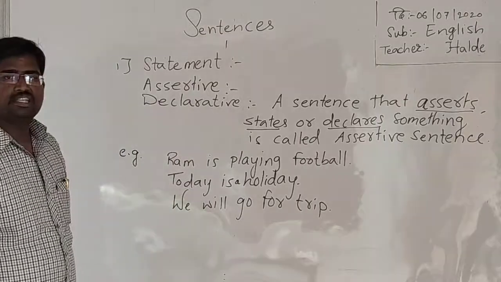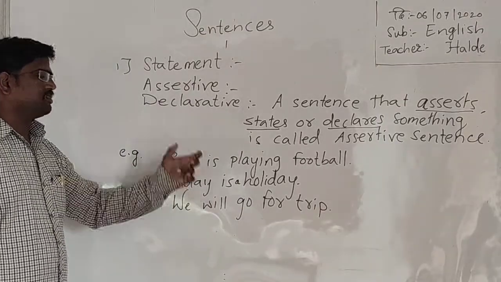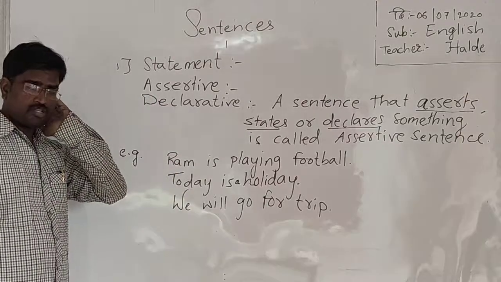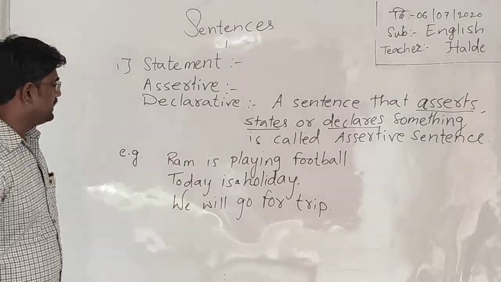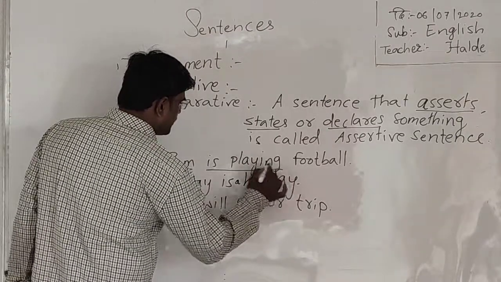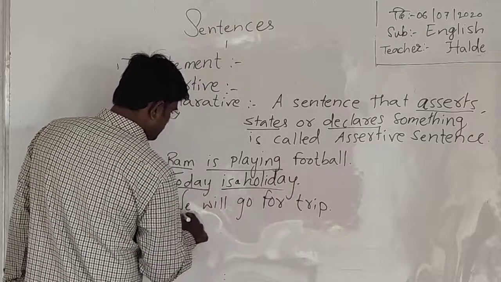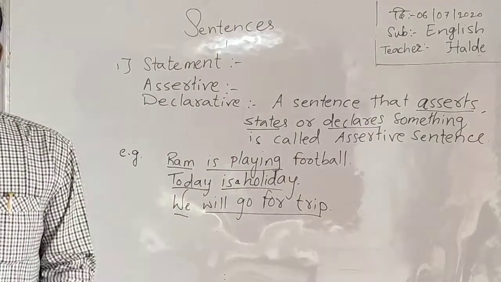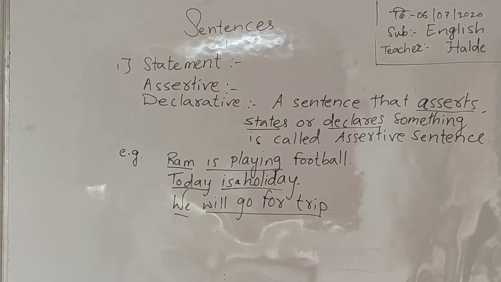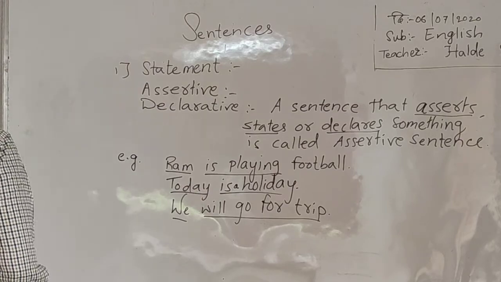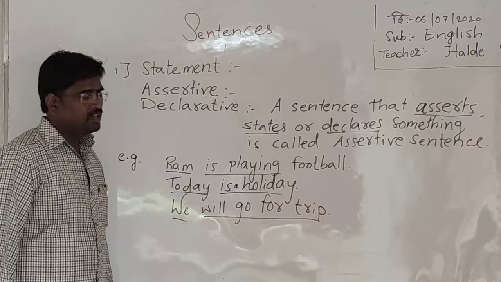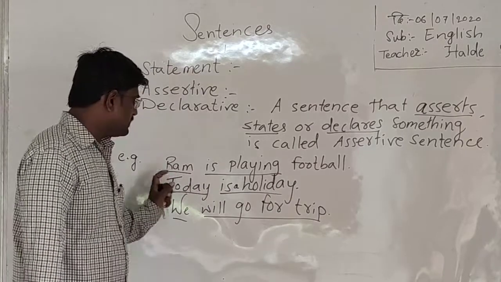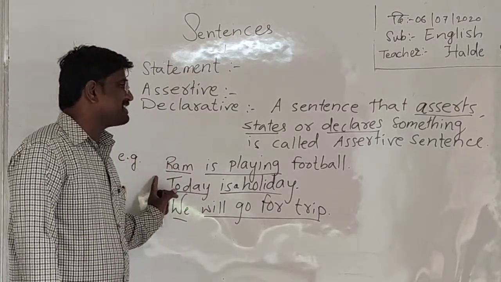That's why these sentences are called assertive or declarative sentences. Here we can see that there are two parts: this is subject and that is predicate. So we can call it a statement, because in a statement a clear statement is given.